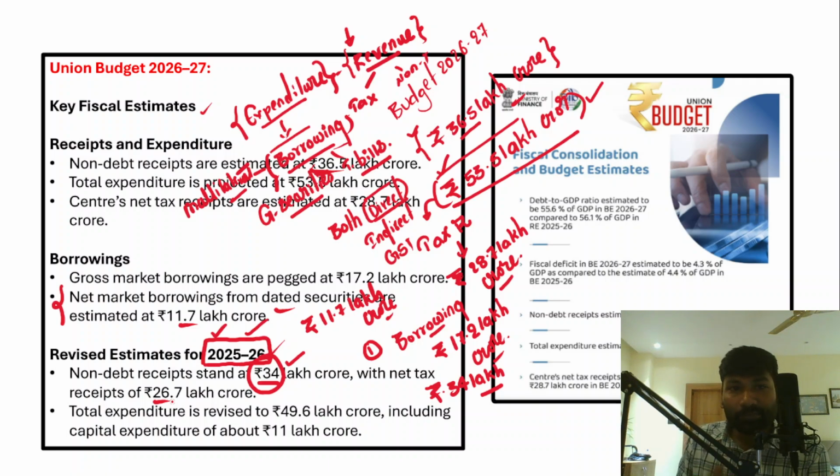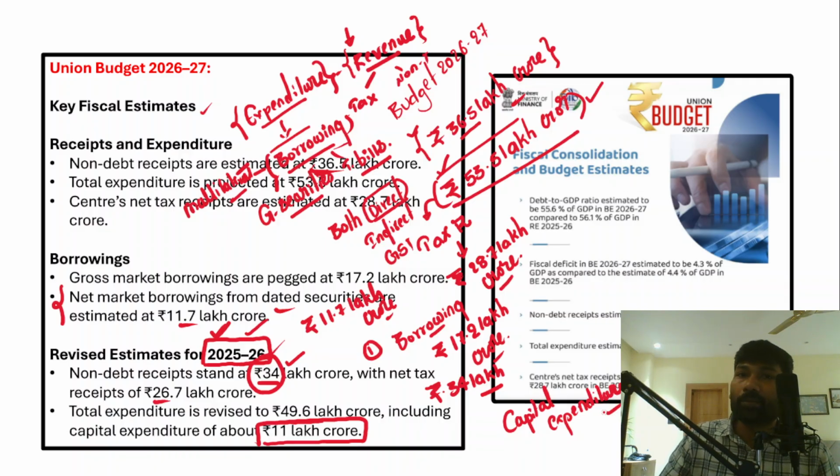However, the total expenditure of the government revised in the previous fiscal year is 49.6 lakh crore, including capital expenditure of about 11 lakh crore. Right? So this is the revised estimate. Now, what exactly is the capital expenditure? Capital expenditure is expenditure incurred on the creation of productive assets. If the government is creating productive assets, that is what is known as capital expenditure.